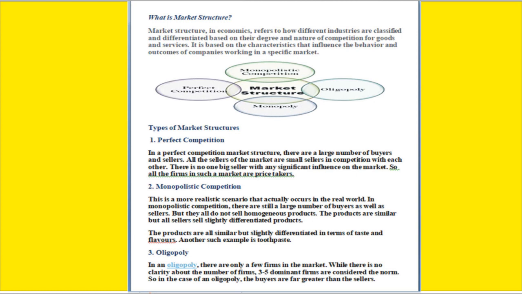Next, the second one is monopolistic competition. This is also similar to the first one. Large number of sellers as well as buyers, but the only difference here is there is no homogeneous product, which means we can feel the difference in the product they are offering. So this is called monopolistic competition.